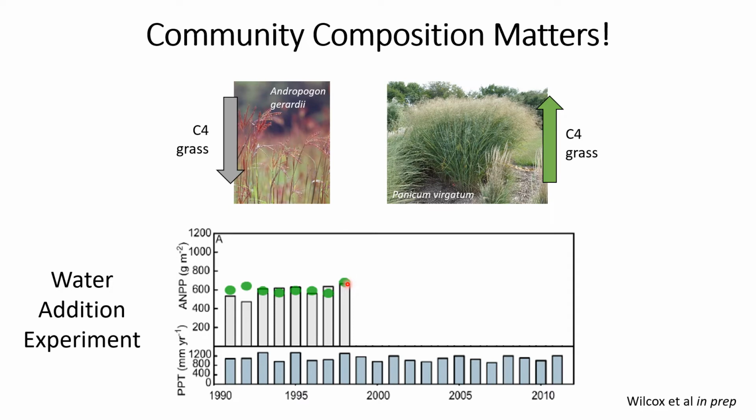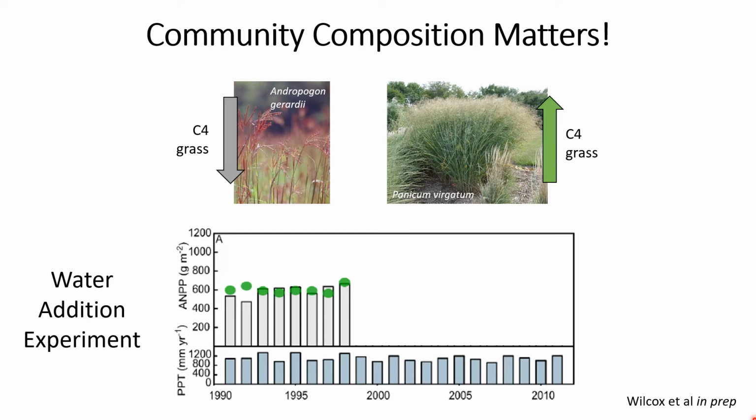But after 8 years, we saw a big switch in the dominant species in these plots. So Andropogon gerardii was traditionally the dominant grass species in this system, and in these irrigated plots, that species declined very greatly in abundance. And it was replaced by Panicum virgatum, which is another C4 grass. So here we don't have a change in the functional group that dominates these plots, but we do have a change in the identity of the dominant species.